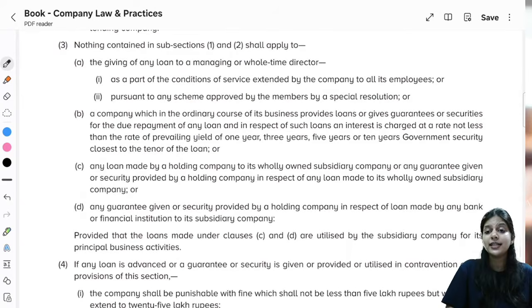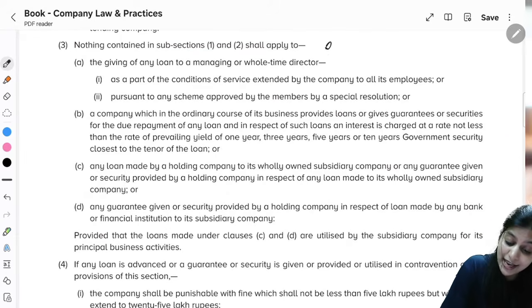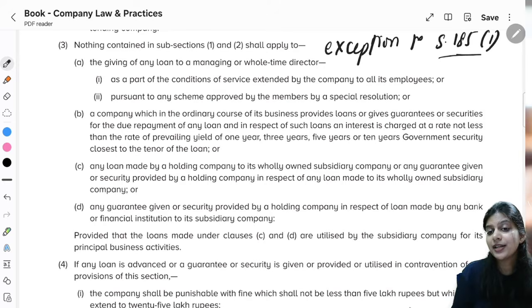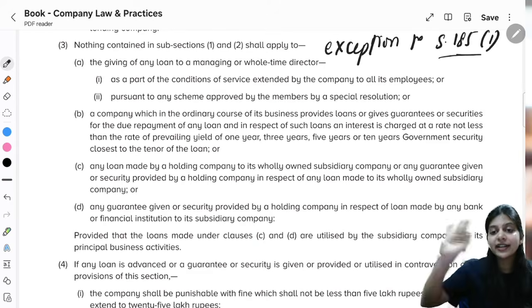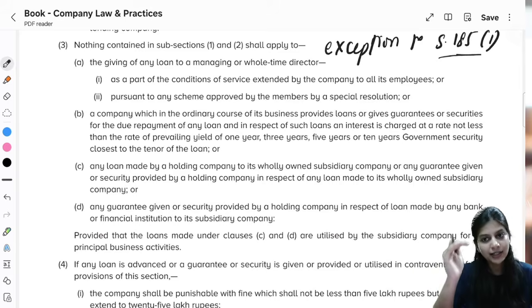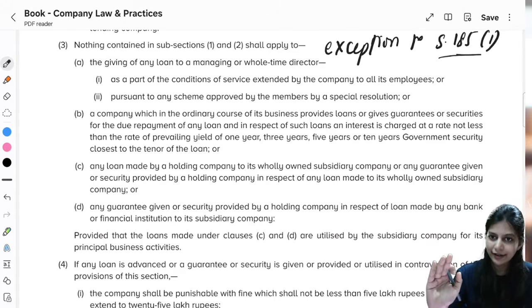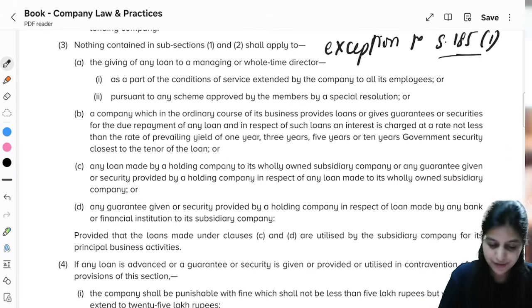Now we will see section 185 subsection 3. This subsection gives exception to section 185 subsection 1. 185 subsection 1 says what? You cannot give loan to director. But to some directors you can give loan provided certain conditions are fulfilled. We will see what are the exceptions.